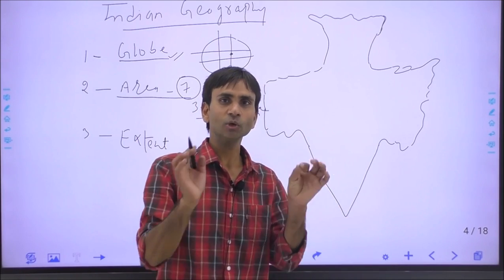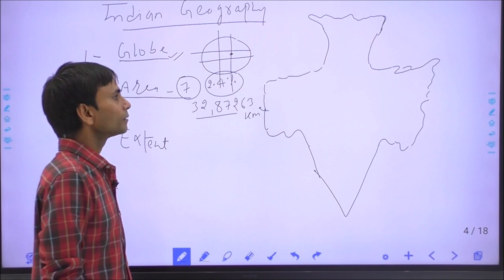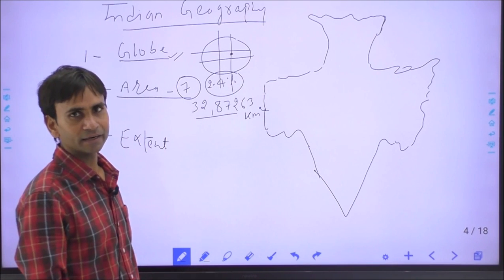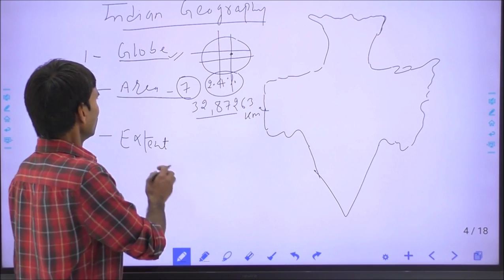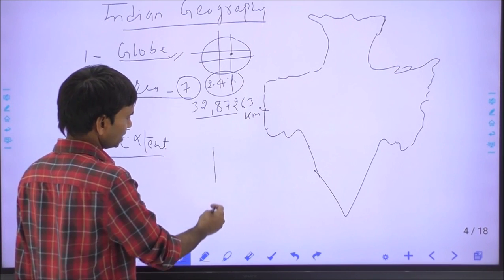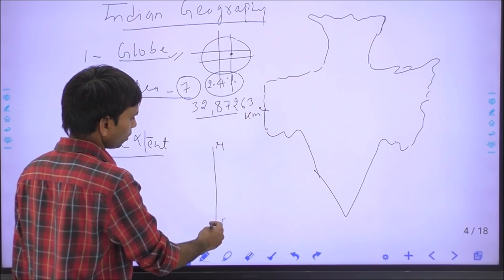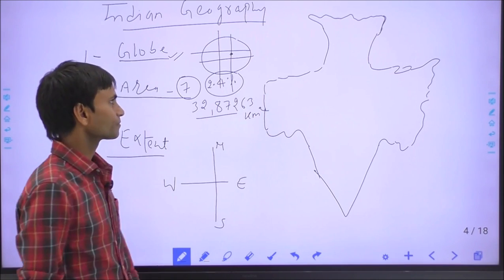It is the geological position. India has formed after the breaking of Gondwana land according to the plate tectonic theory. And what is the geographical extent? The extent from the north to south and east to west.